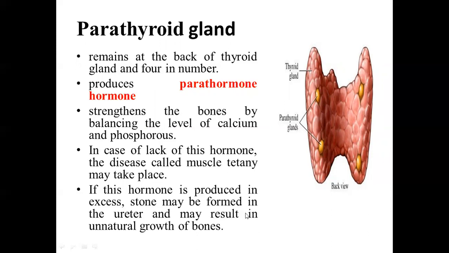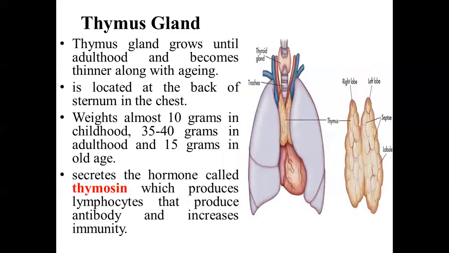And excessive production of this parathormone hormone might also result in the unnatural growth of the bone. So next one is the thymus gland.